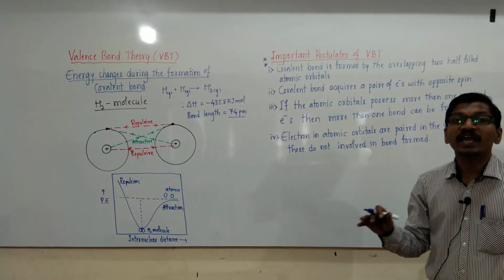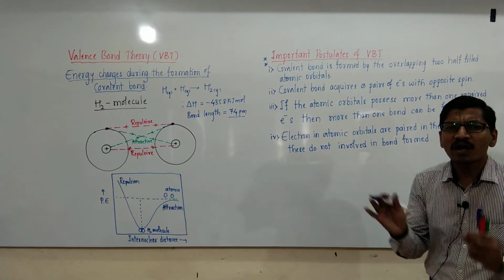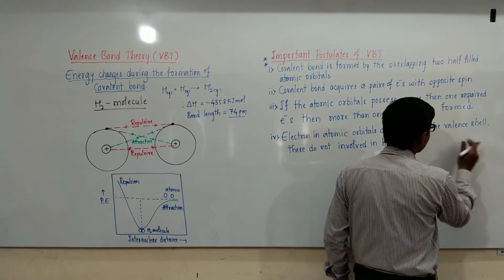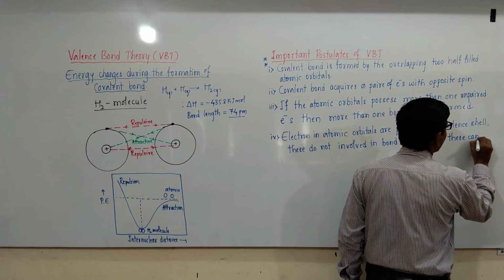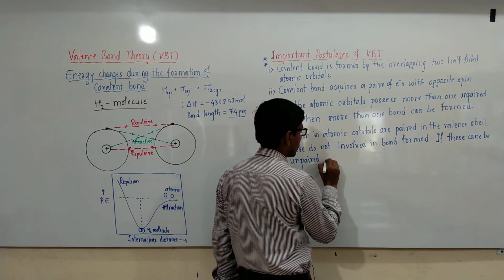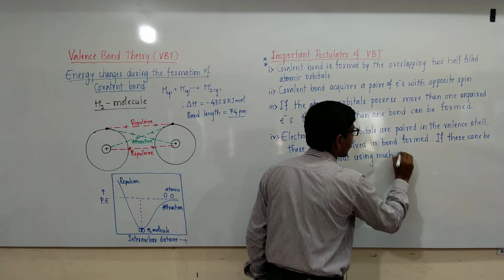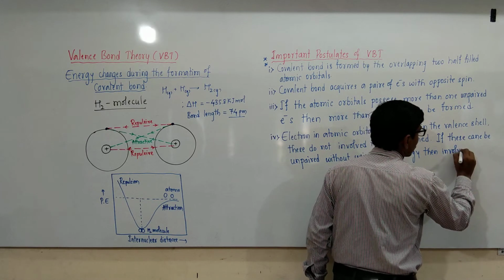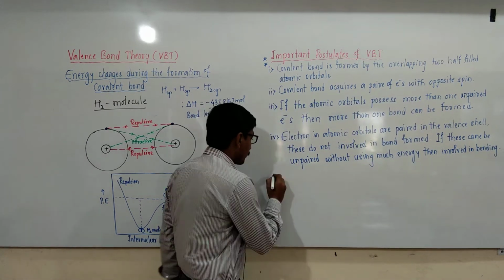without supplying much energy, if they can be unpaired, then they can be utilized in the bonding. If these can be unpaired without using much energy, then they are involved in bonding. This is the fourth one.